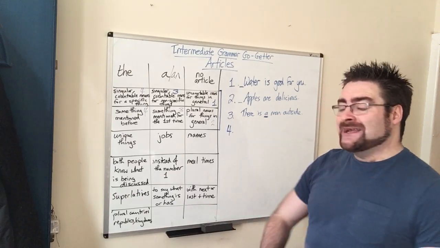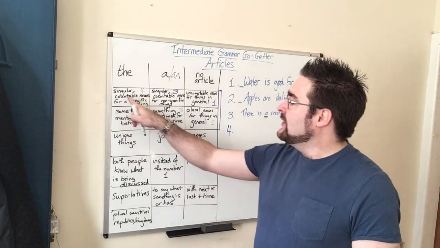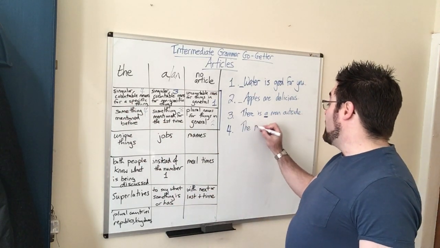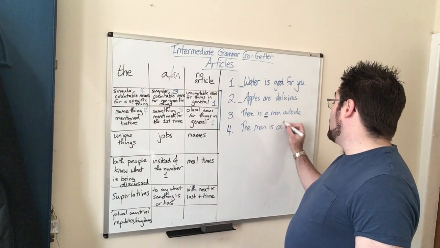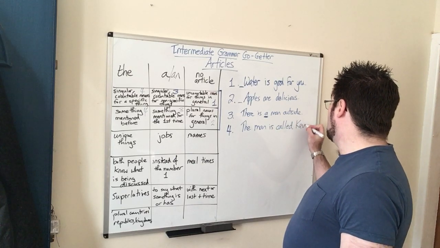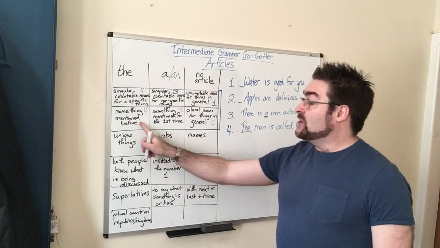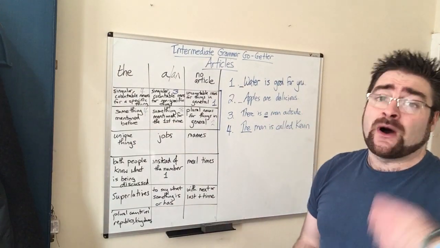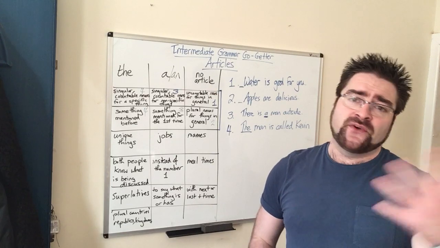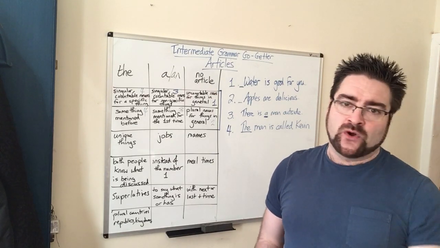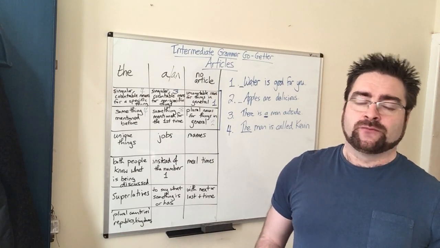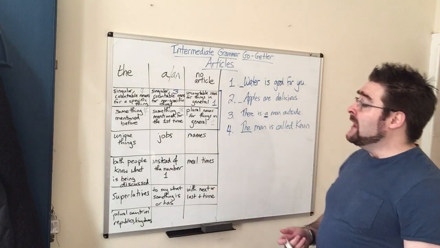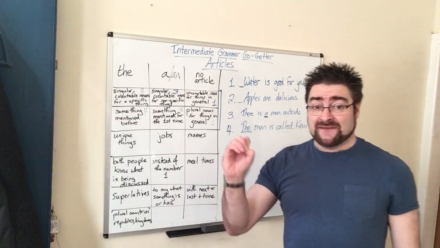However, if we continue the story using the singular countable nouns for a specific thing. So I would now say the man is called Kevin. And there is the. Because we've mentioned man before, it now switches to the. So I watched a great film last night. The film was on BBC One. The film was an action movie. The film starred Bruce Willis. You would keep using the after that. Okay? And we are now talking about a specific man.